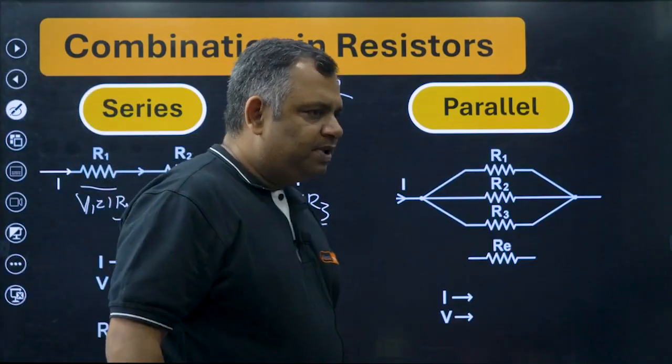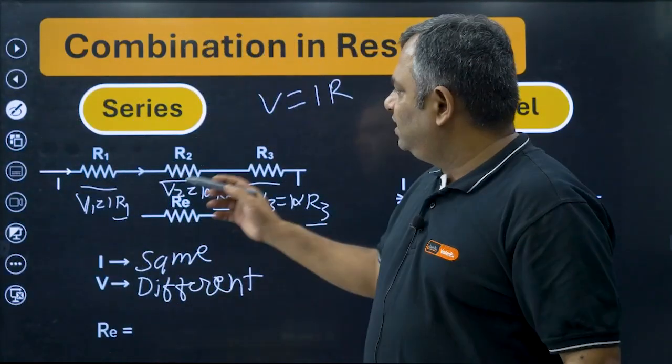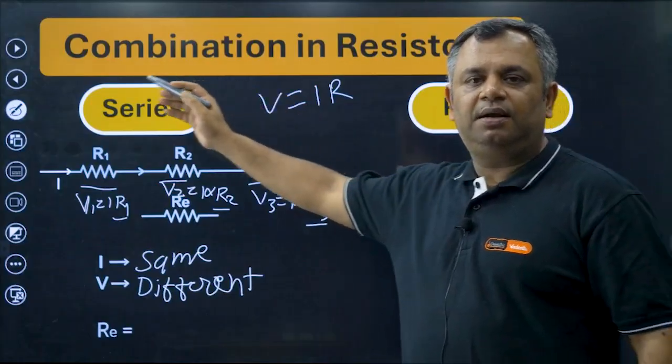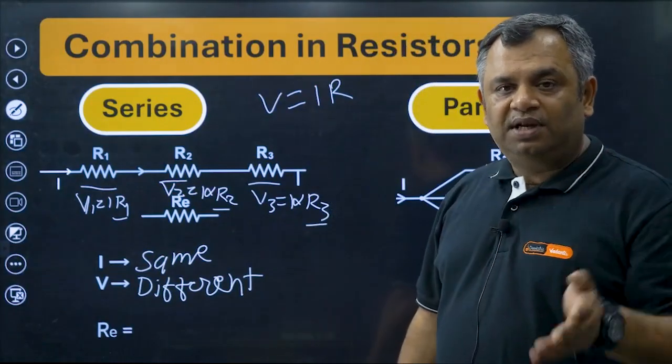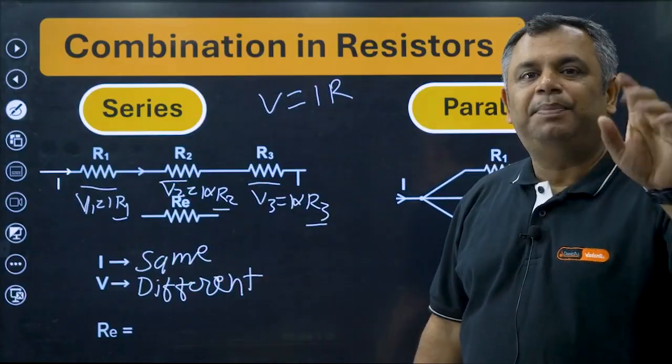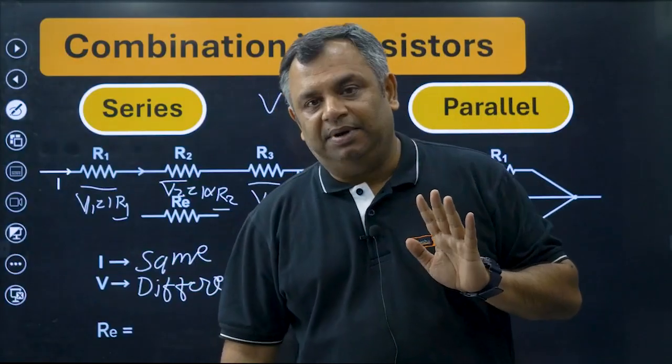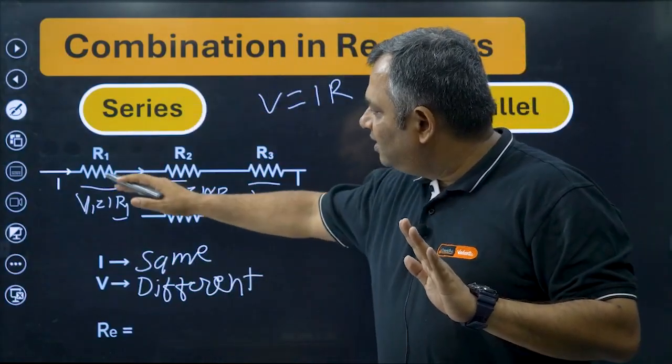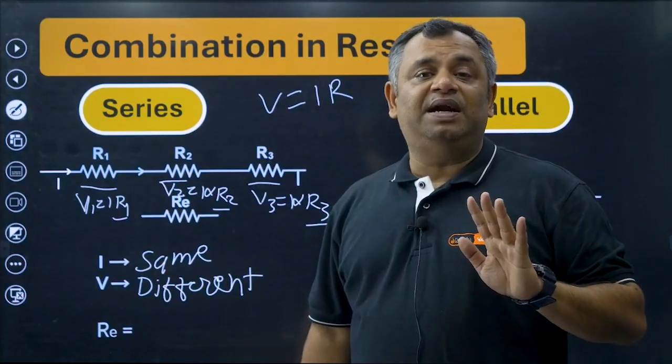So now what is the total resistance of this particular figure? I mean, we don't call it total resistance, we call it equivalent resistance. Total is a simple sum, and a simple sum doesn't always apply. Here the total resistance is the equivalent resistance.